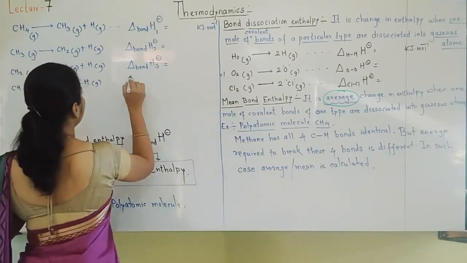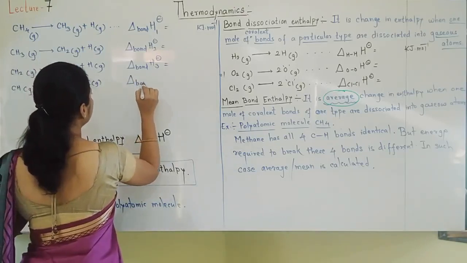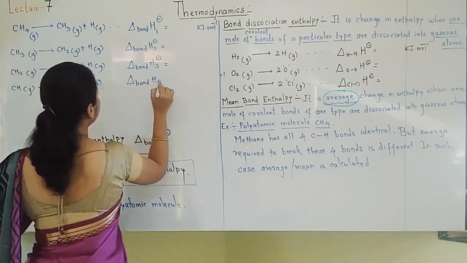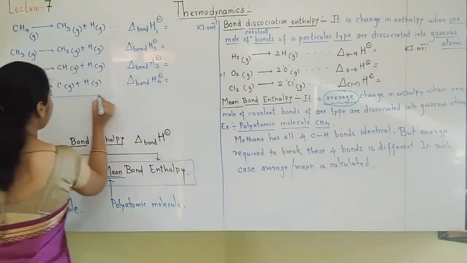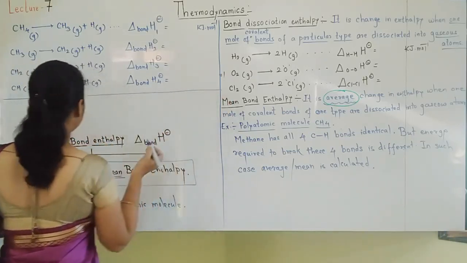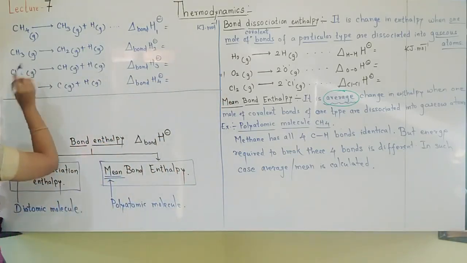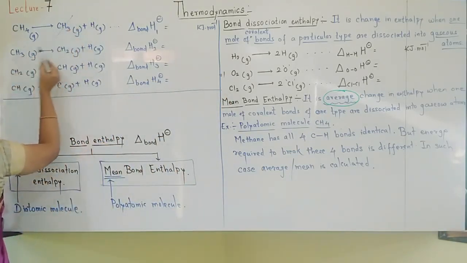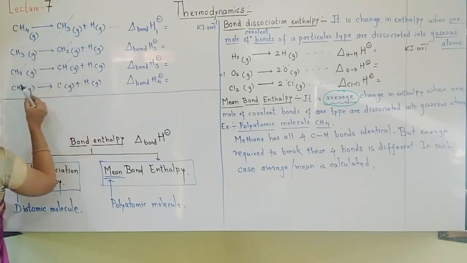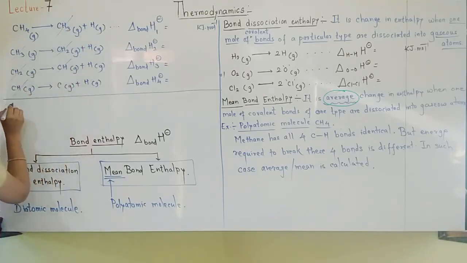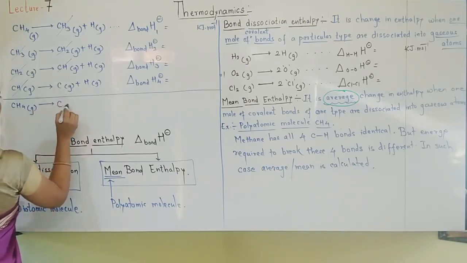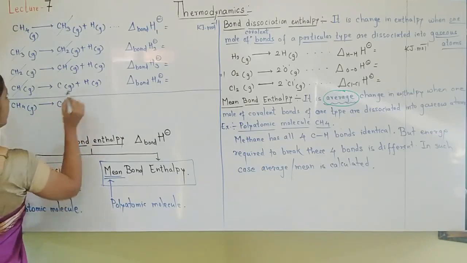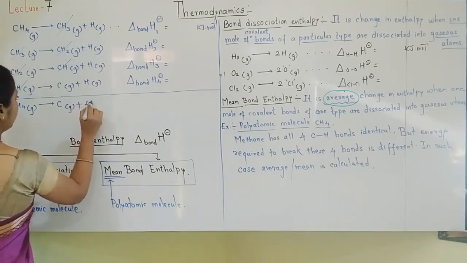Let me write the values. Okay, here first the common things I will cancel out. So finally I got that CH4 gas is getting converted into carbon gas plus 4 hydrogen atoms.